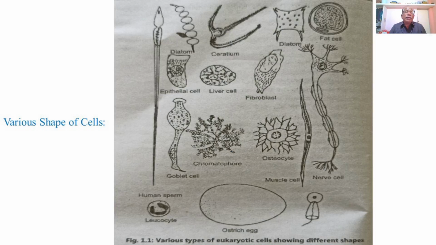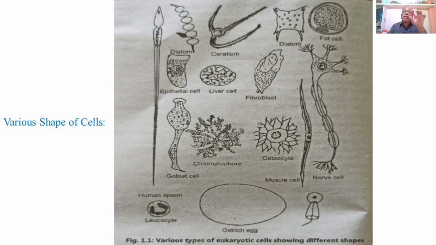This is the figure showing various shapes of the cell. In the figure we can see the sperm, or male gamete, having an elongated structure with a shape like the tadpole larva of an amphibian, representing an elongated cell. Then a diatom, having a spherical shape, representing a diatom cell. Then epithelial cells are